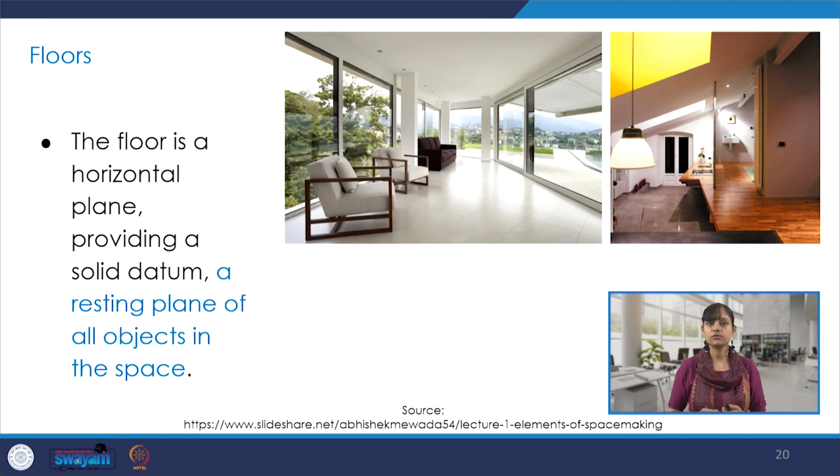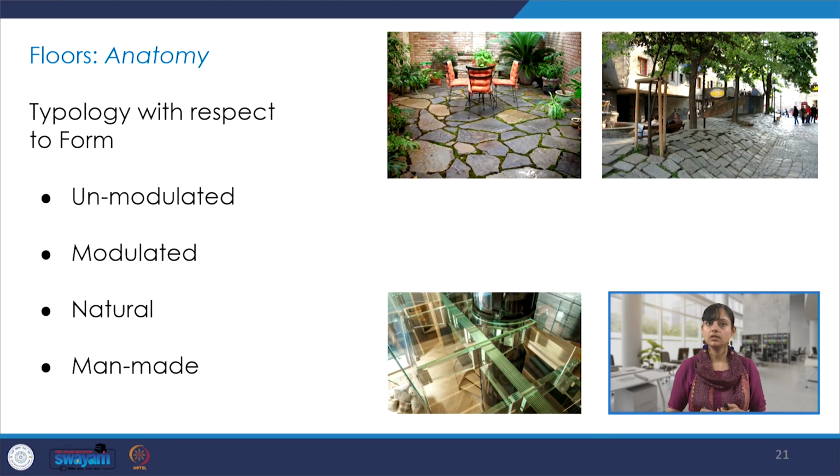The floors. So floor is again a very crucial building element. It's a horizontal plane and it provides reference for the entire space, and we saw how different kinds of floor finishes can be achieved, and what is the purpose or function of floor. Different kinds in terms of anatomy, specifically focusing on the form.